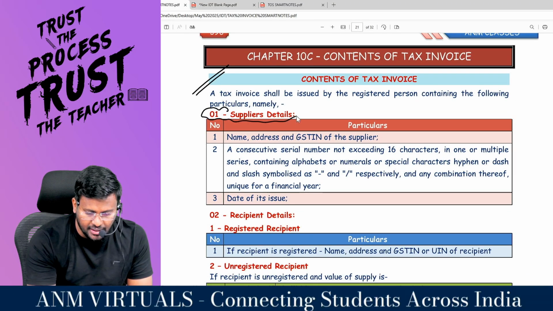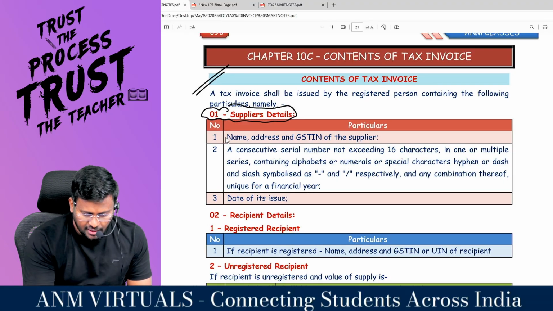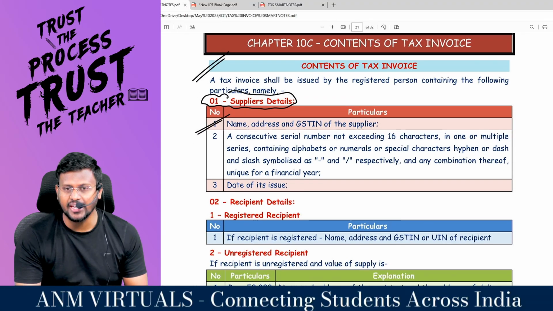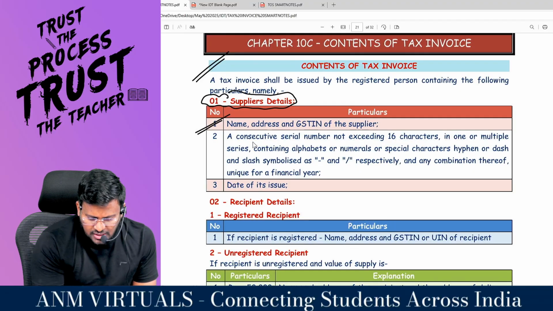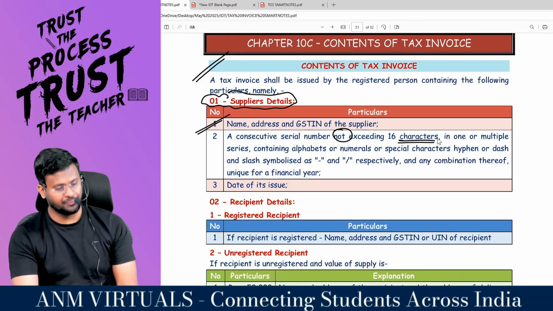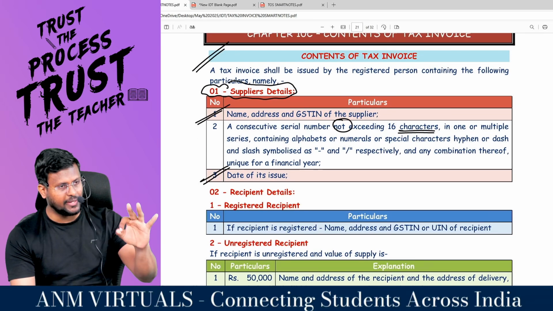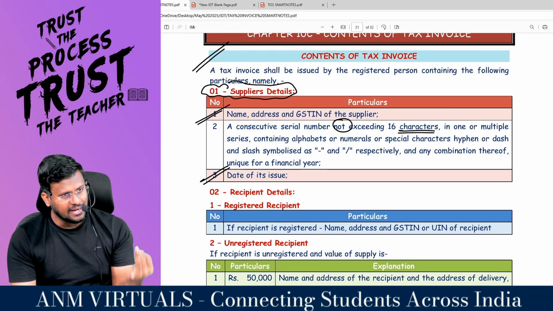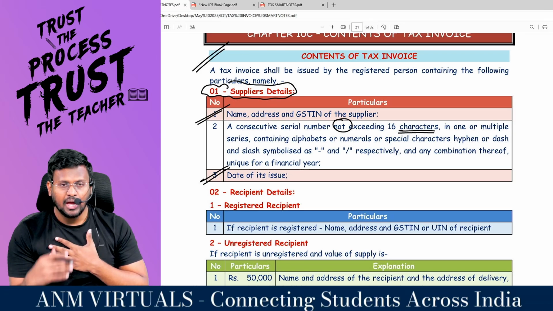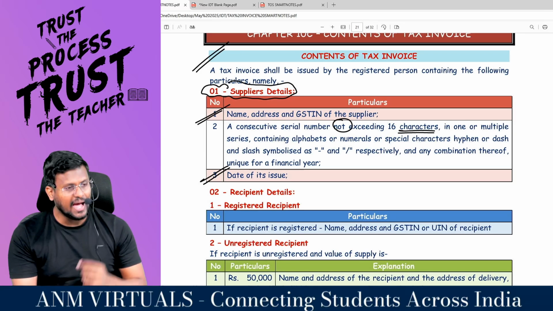Number one, supplier's details. First, my detail. First, supplier's details like name, address, GSTIN of the what? Supplier. A consecutive serial number not exceeding how many characters? And date of its issue. These three basic things should be there. What are the three basic things? Tell me. Name, address and GSTIN of the supplier. A consecutive serial number not exceeding 16 characters and date of its issue.